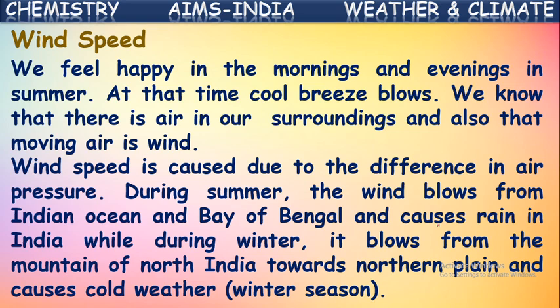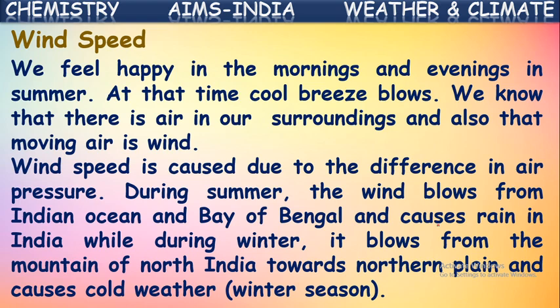During summer, the wind blows from the Indian Ocean and Bay of Bengal and causes rain in our India. While during winter season, it blows from the mountains of North India, that we say Himalaya mountains, towards the northern plain and causes cold weather.